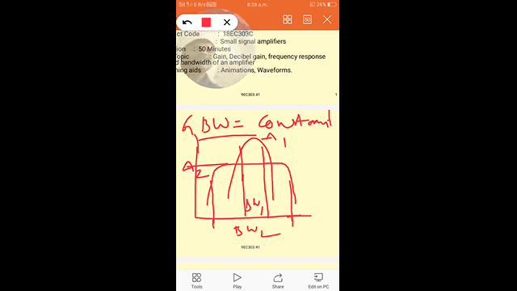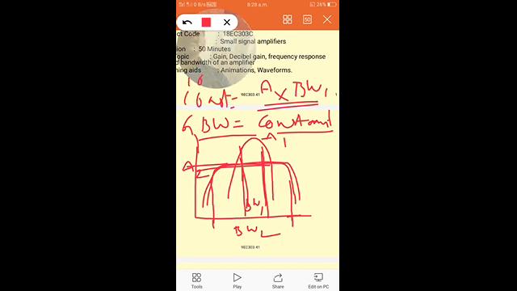The gain bandwidth product of any amplifier, A1 into BW1, is a constant. So when we increase the gain, its bandwidth decreases. If we decrease the gain, its bandwidth increases.